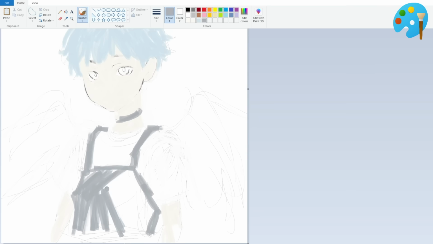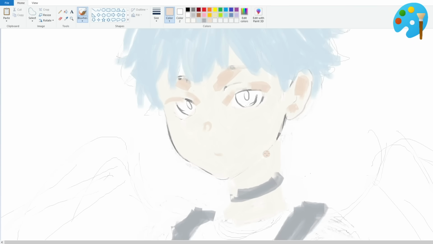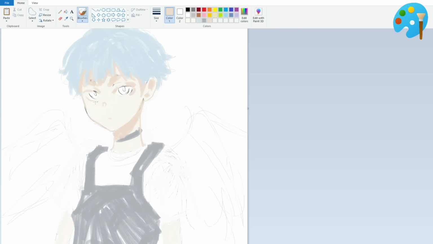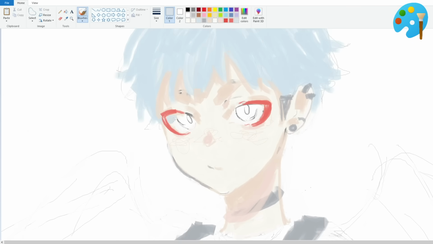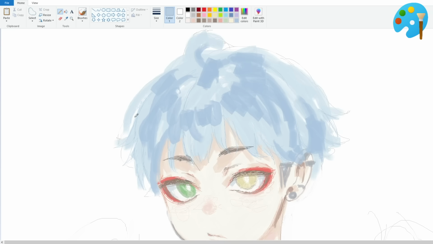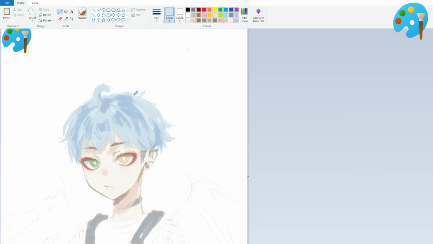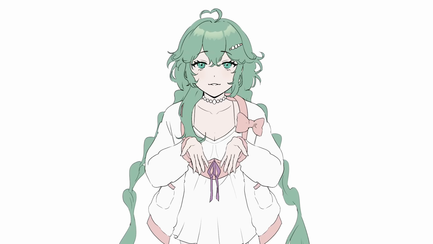I decided to go back to my roots and draw an edgy character. I always have to give my characters wings and complete it with heterochromia and ear piercings. Back in the day, I was so comfortable with MS Paint, I would draw my line art here and then transfer to Photoshop to color. I couldn't zoom in with any increments other than 25%, and for some reason the canvas is always aligned to the left. Let's get to ranking.